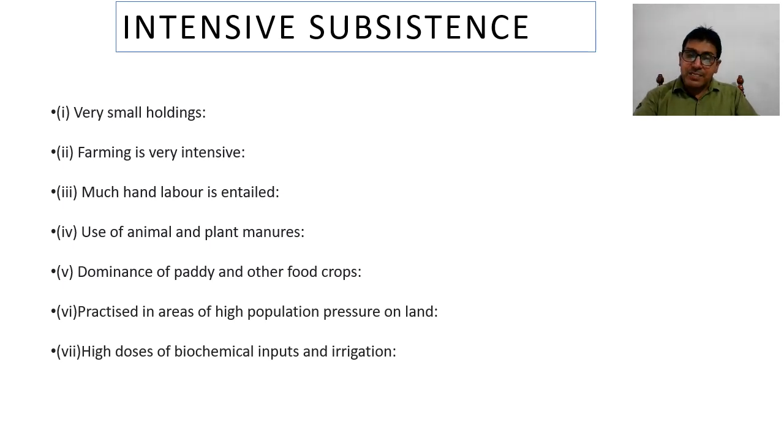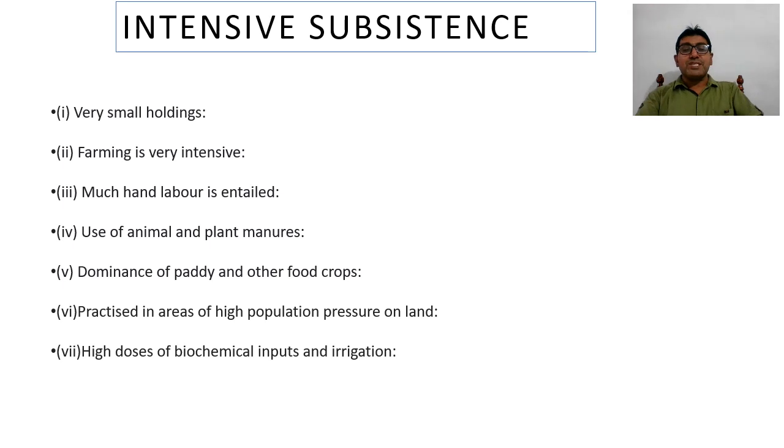It is intensive in its total production, intensive in per hectare production and output, and it is subsistence, meaning mainly food crops.